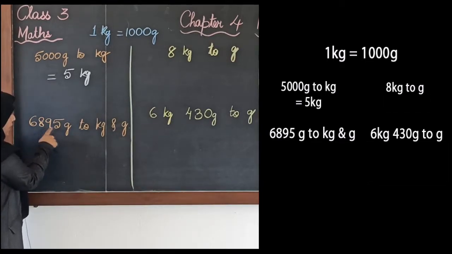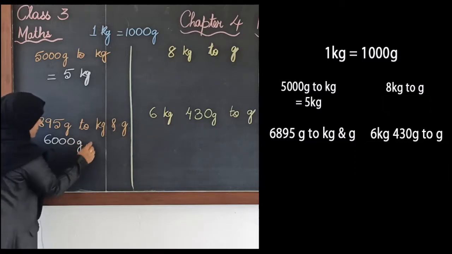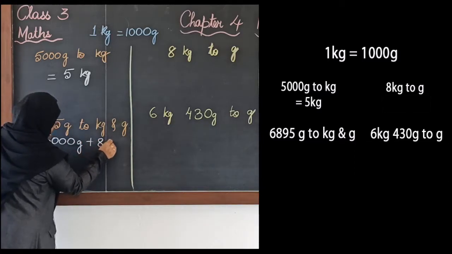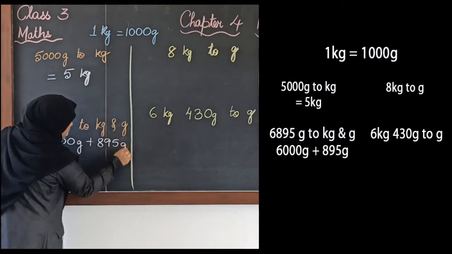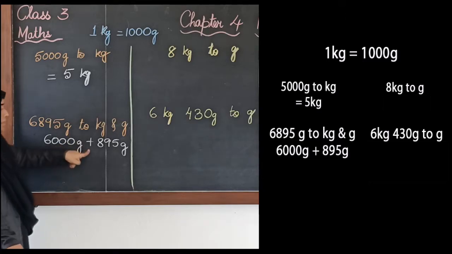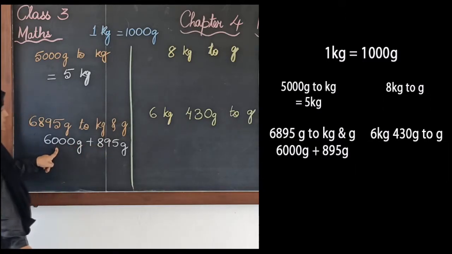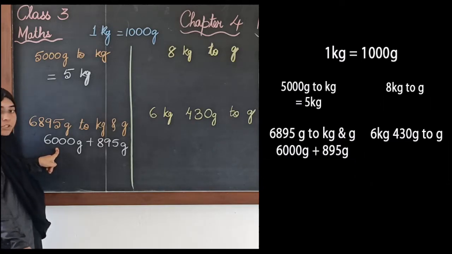Now 6895, I will split it as 6000 grams plus 895 grams. Now you see, 6895, I have written it as 6000 plus 895. Now this 6000 grams I can convert to kgs.